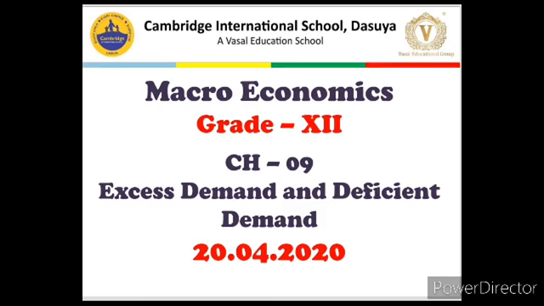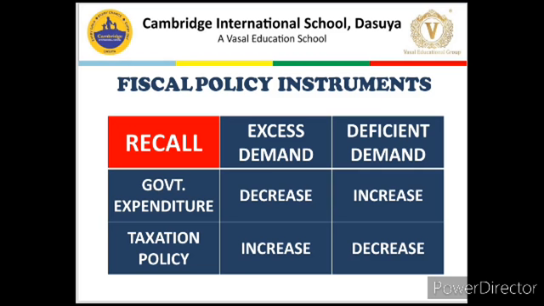Today we will continue chapter number 9, excess demand and deficient demand. As you are aware, we have completed three main topics of this chapter, namely excess demand, deficient demand and fiscal policy to control the situation of excess demand or deficient demand. Before moving further, we should recall the topics covered in the last lesson: how to control excess or deficient demand through government expenditure and taxation policy.